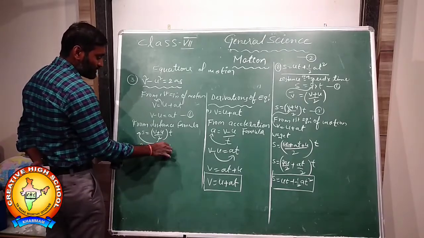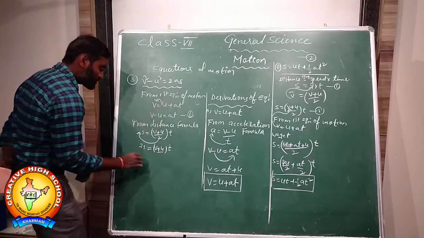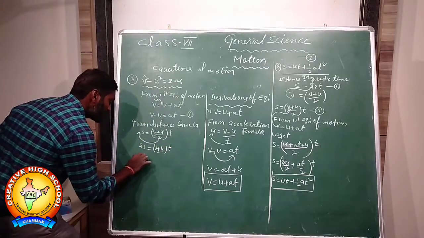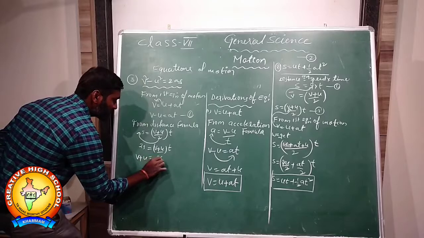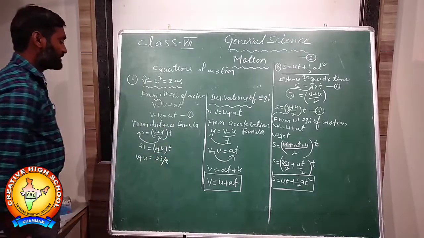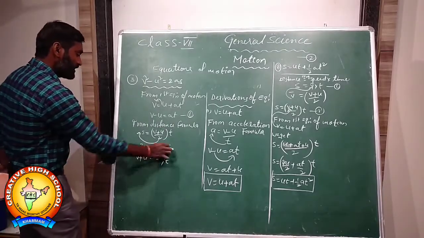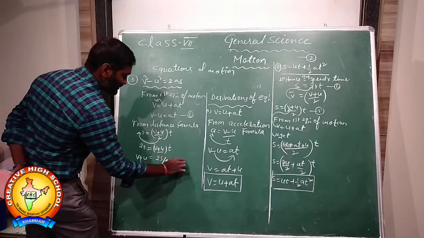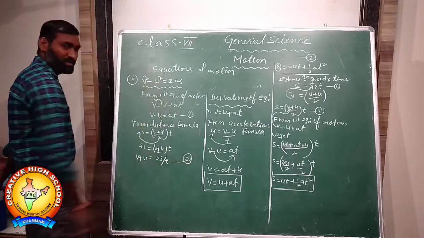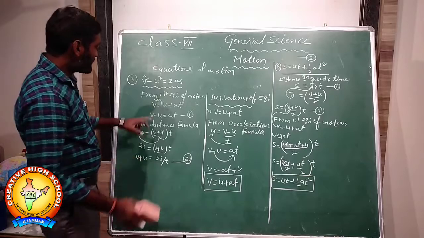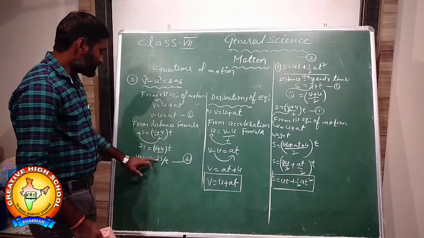I want to get v plus u only, so v plus u is equal to 2s by t. This is equation number 2. So v minus u is equal to at, and v plus u is equal to 2s by t.